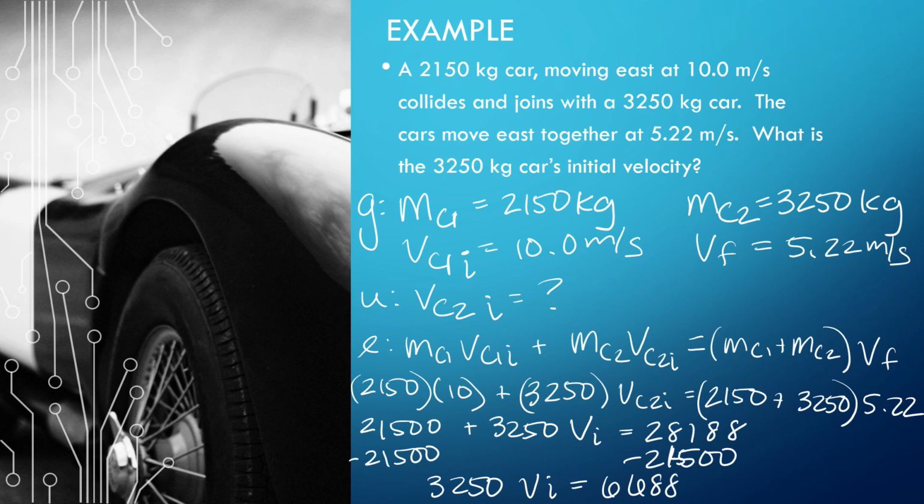If I divide both sides by 3,250, I get initial velocity of, see, I'm going to do my sig figs, 2.06 meters per second. And there we go. So the trick about this one was when the cars collide, they stick together.